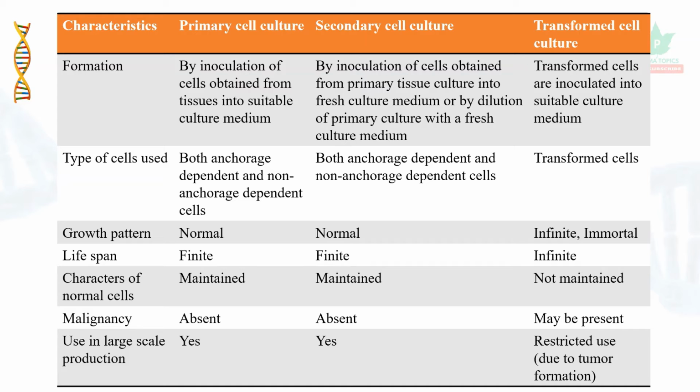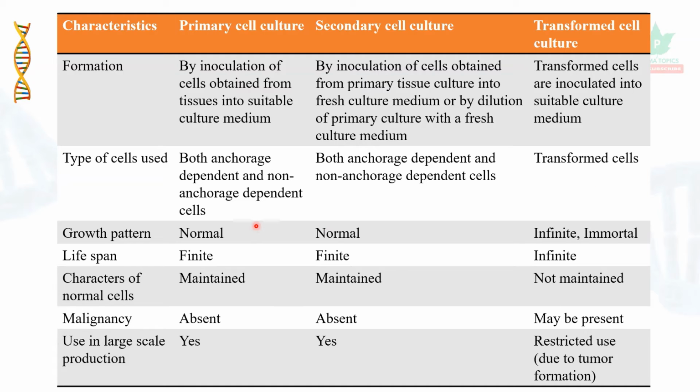Whereas the transformed cells are inoculated into suitable culture medium after the fusion of cells. The type of cells used in primary cell culture are anchorage dependent and non-anchorage dependent cells. In the secondary culture also anchorage dependent and non-anchorage dependent cells are used. Whereas in case of transformed cells, the transformed cells only are used for cell culture.